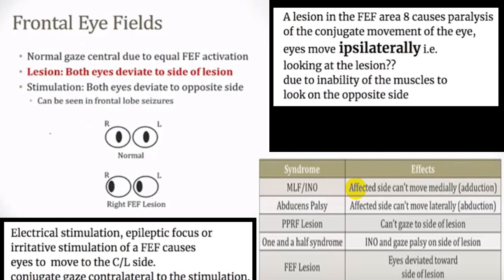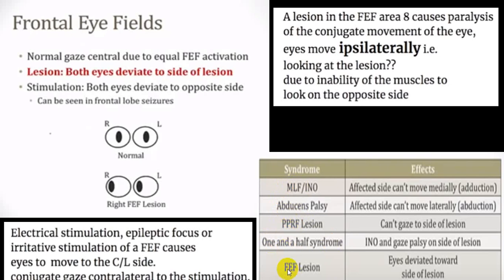You will call that 8.5. This is a summary of all the different things we have discussed at present. Whatever I tried to make simple, at your leisure time, you can go through. This is internuclear ophthalmoplegia, or we call it medial longitudinal fascicle syndrome. What happens in abduction palsy? What happens in PPRF lesion? What is a combination of 1.5 syndrome? That is PPRF plus medial longitudinal fascicle gone, you will have a 1.5 syndrome.